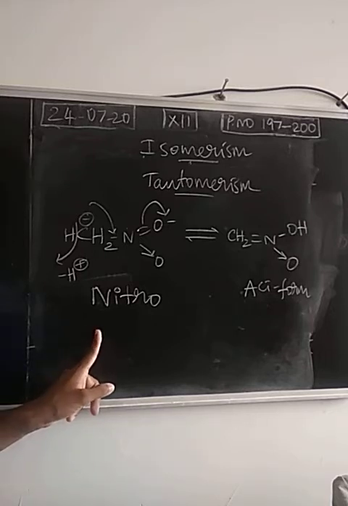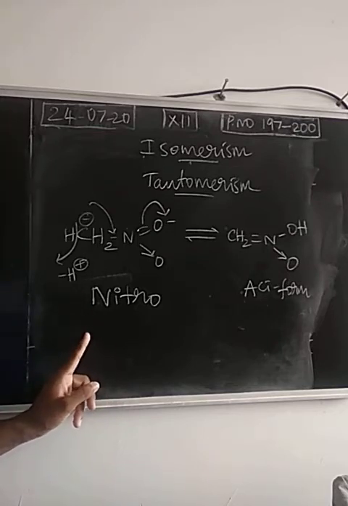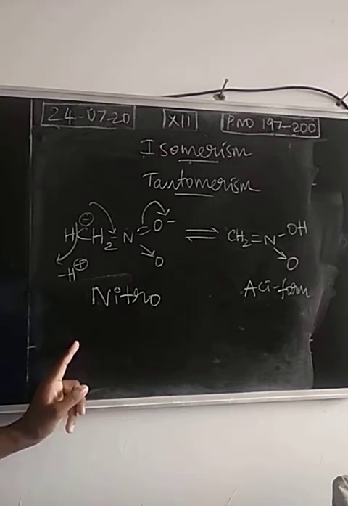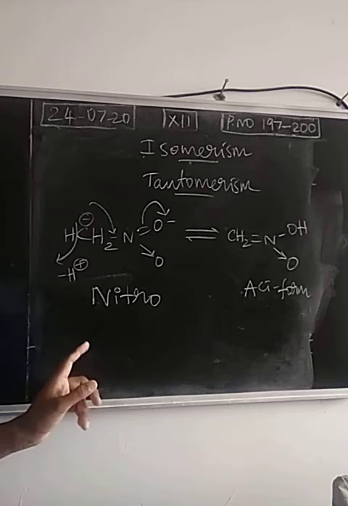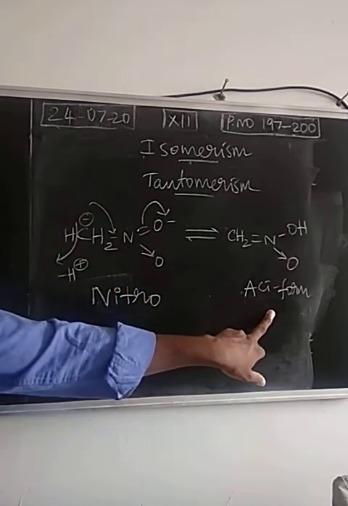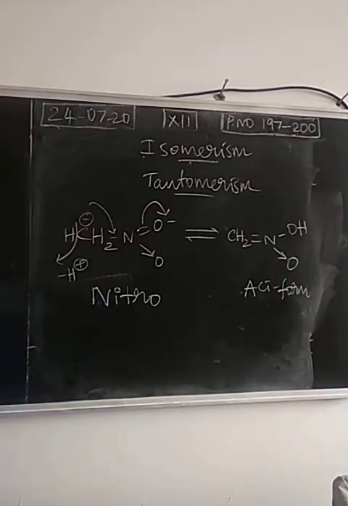Next, ferric chloride salt is present in the laboratory. Ferric chloride salt is a colored salt. You take the solution of ferric chloride and add the nitro form of the compound. The nitro compound is added to the ferric chloride solution. The color will disappear, the almost brownish color. So the color of ferric chloride will disappear. This decolorization is mainly due to the nitro form. But when you add the aci form to ferric chloride, a reddish brown color will be obtained.